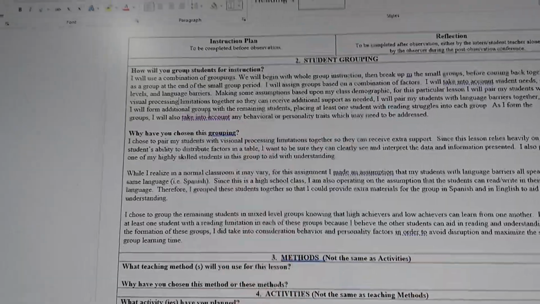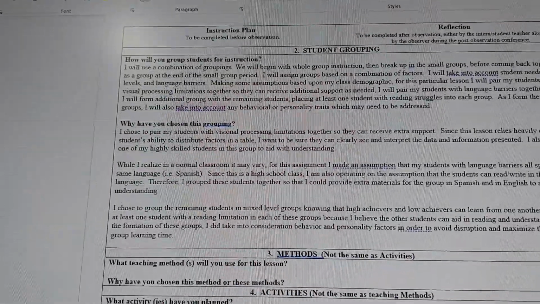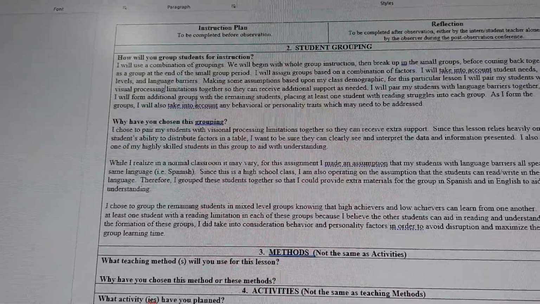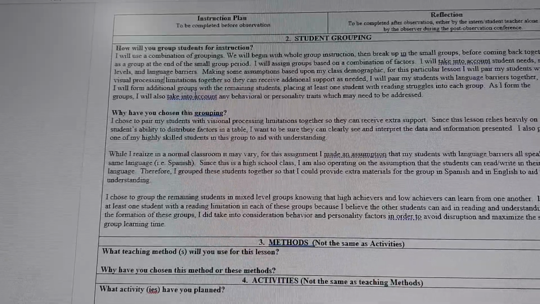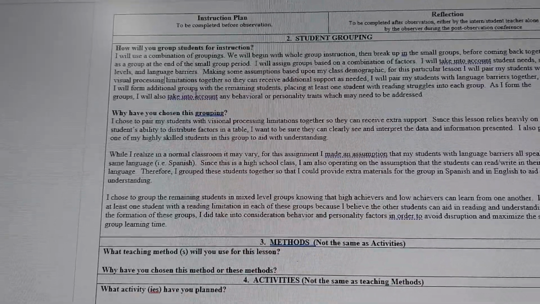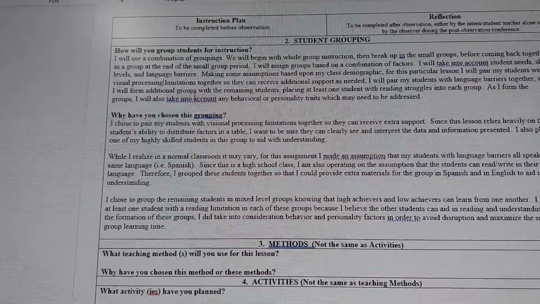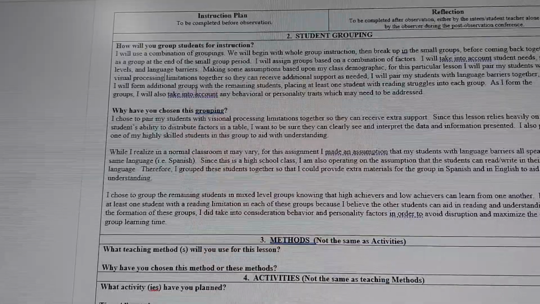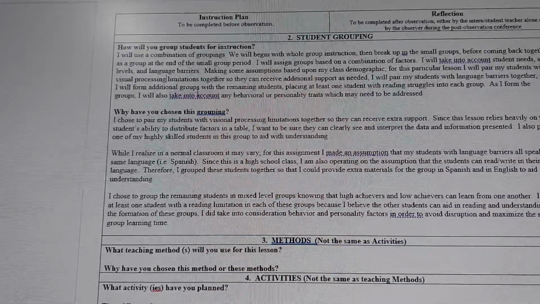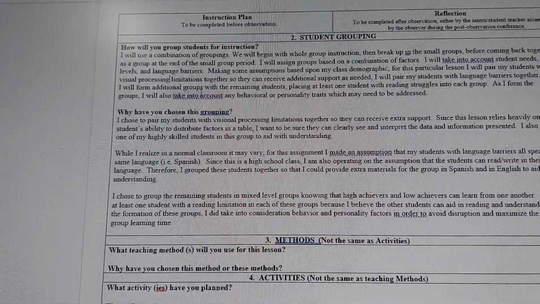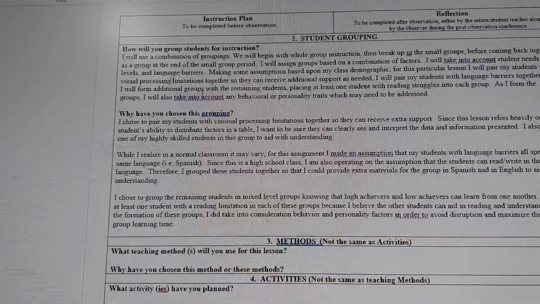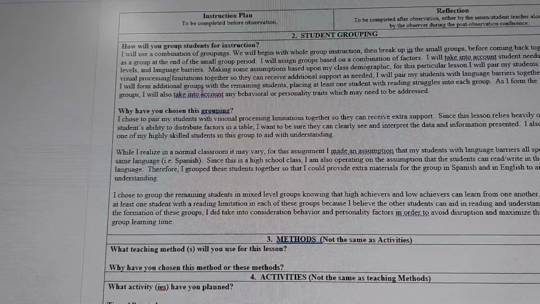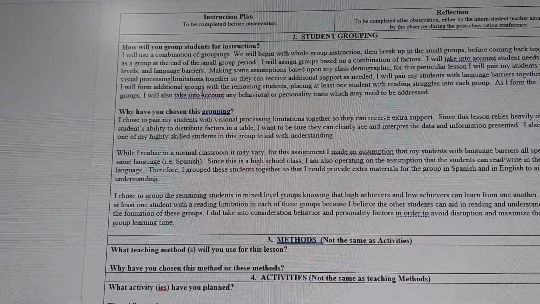I also chose to group the remaining students in mixed level groups, knowing that high achievers and low achievers can learn from one another. I placed at least one student with a reading limitation in each of these groups because I believe that other students can aid in reading and understanding. In the formation of these groups, I did take into consideration behavior and personality factors in order to avoid disruption and maximize the small group learning time.